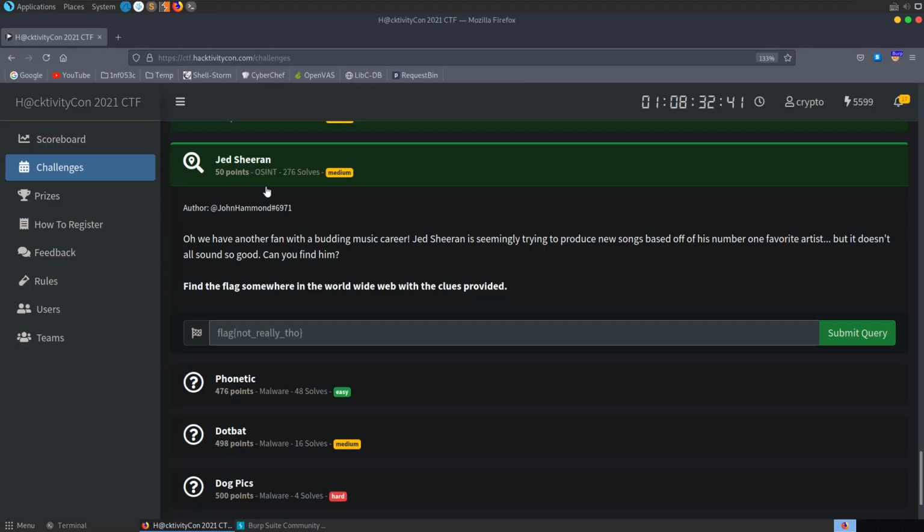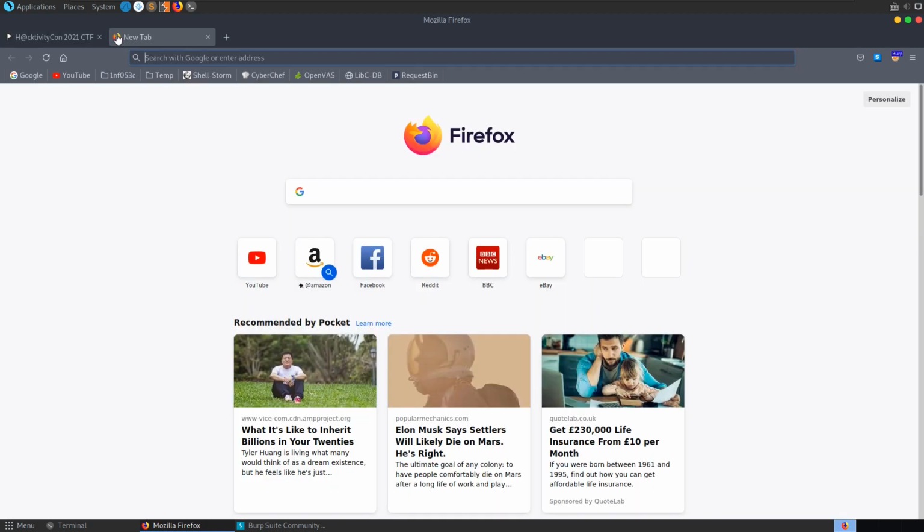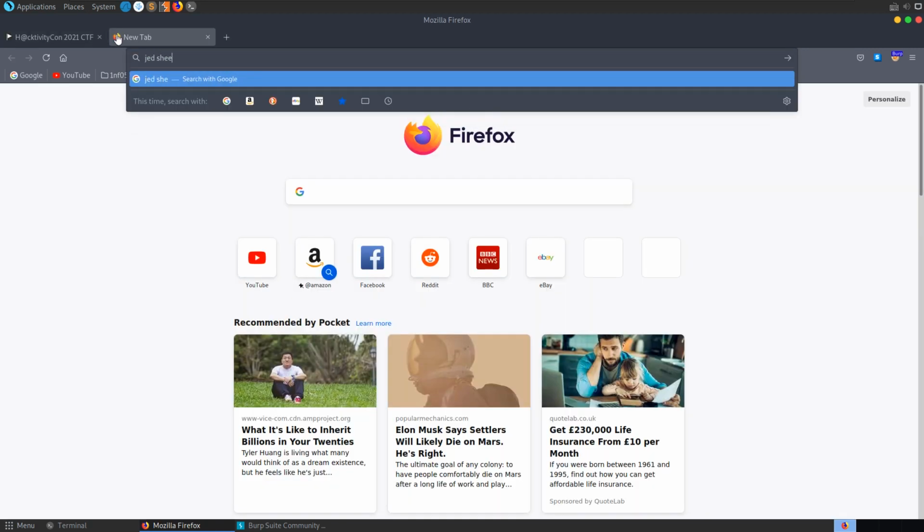The next challenge is called Jed Sheeran, and it's an OSINT challenge. The description says, oh, we have another fan with a budding music career. Jed Sheeran is seemingly trying to produce new songs based off his number one favourite artist, but it doesn't all sound so good. Can you find him? And we're told to find the flag somewhere in the World Wide Web with the clues provided. So let's just go and search for Jed Sheeran,